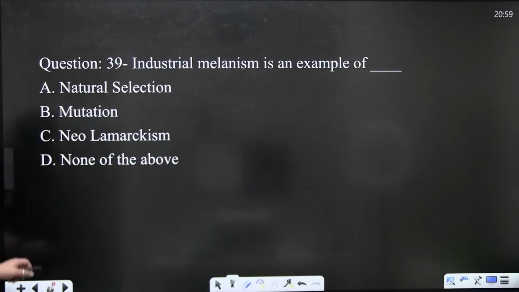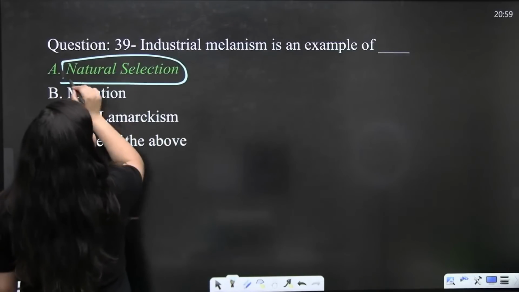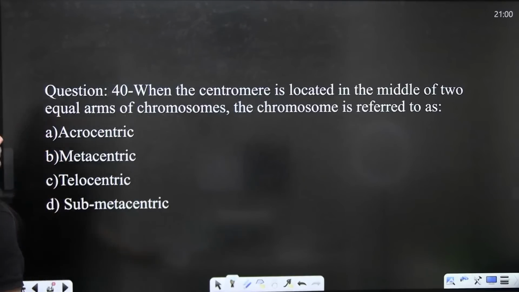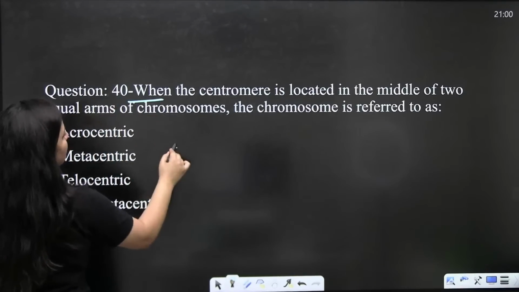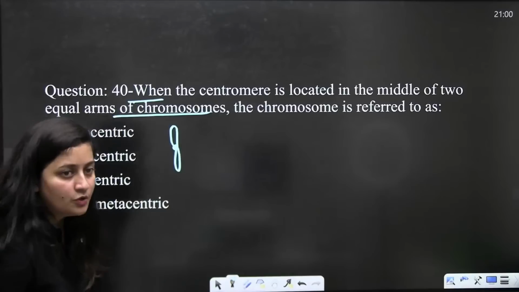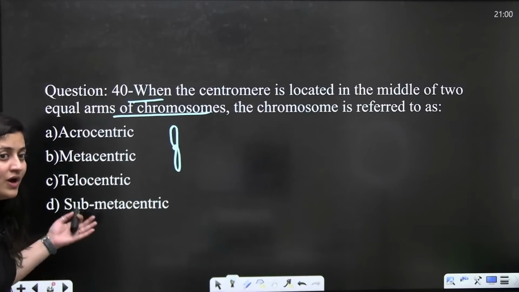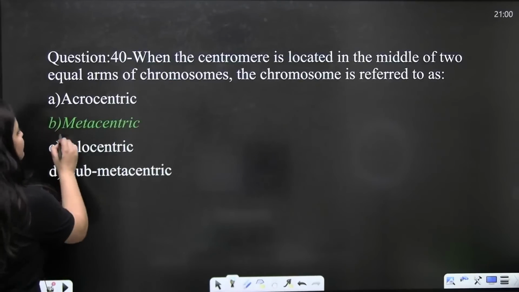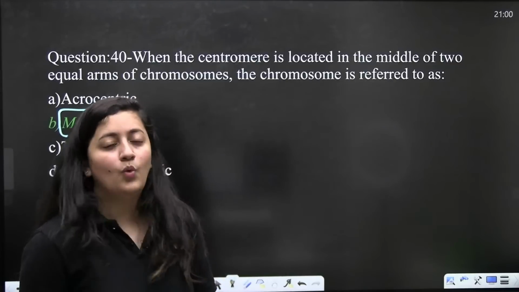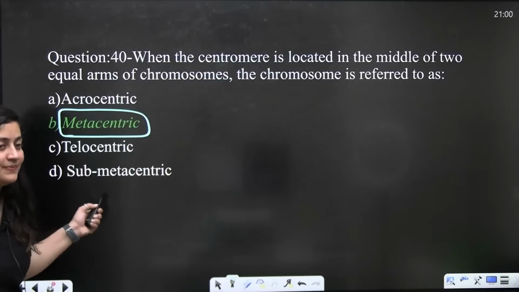Industrial melanism is an example of, we know it is the example of natural selection, the example of directional selection. Now, the next question: when the centromere is located in the middle of the two equal arms of the chromosome, it is referred to as, exactly, the metacentric chromosome, because the centromere is placed in the middle.